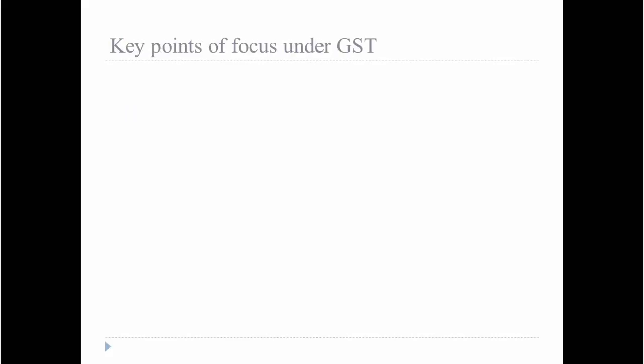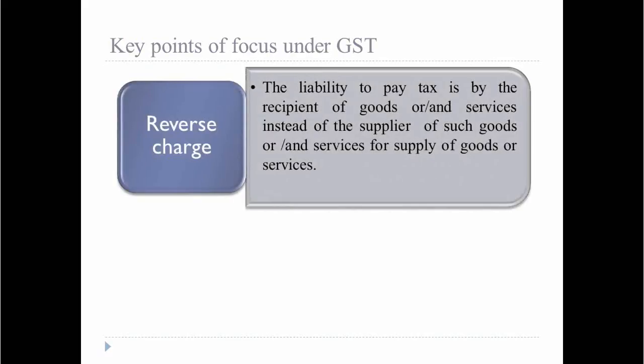Let us now understand the key points of focus under GST. The first one is the reverse charge. In reverse charge, the liability to pay tax is by the recipient of goods and services instead of the supplier of such goods or services. One instance of this would be when goods or services are purchased from an unregistered dealer. For example, you purchase tea from an unregistered dealer. The tax payable on such goods will be payable as a reverse charge by you before claiming it as an input credit in your business. The rest of the instances of reverse charge are covered in another video later.